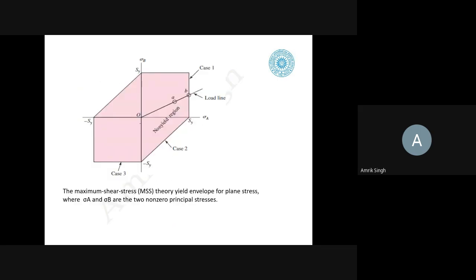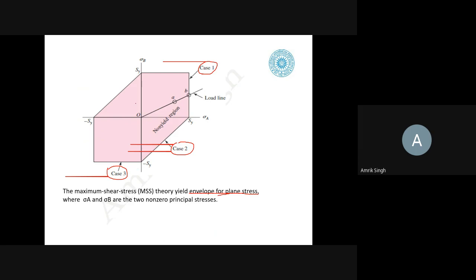So if we have to draw these cases graphically, the maximum shear stress theory yields the envelopes of the three plane stresses. So you see, this is pertaining to the case 1 which we have discussed. This is pertaining to the case 2 and this is pertaining to the case 3. And this is a square, sigma y here, and similarly on the minus side.